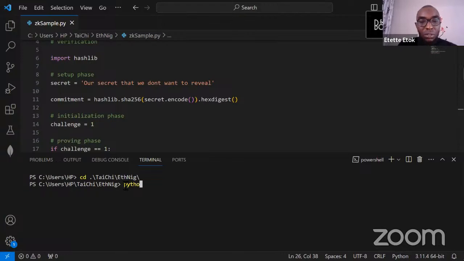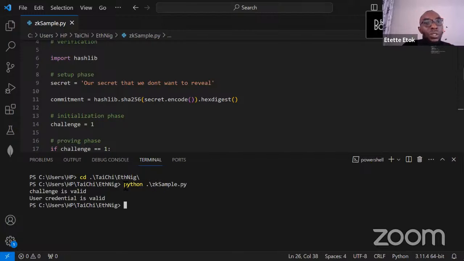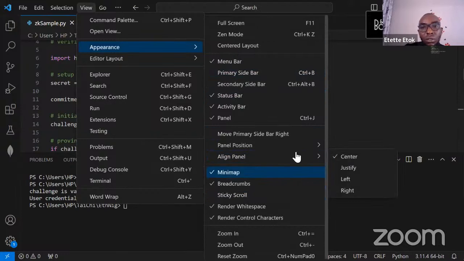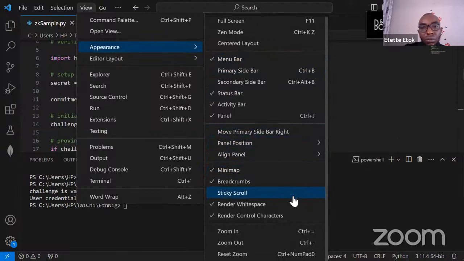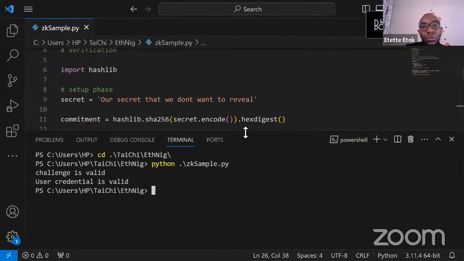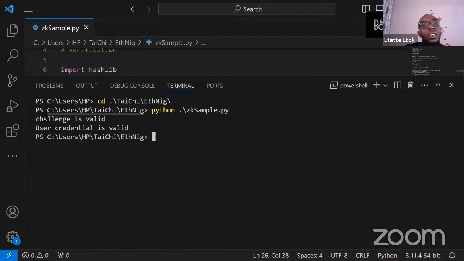Let's run our code. Now our challenge, let me try to make this a bit bigger. Okay, as you can see here, our challenge is valid, and our credential is saying that the user possesses this information. The user credential is valid.